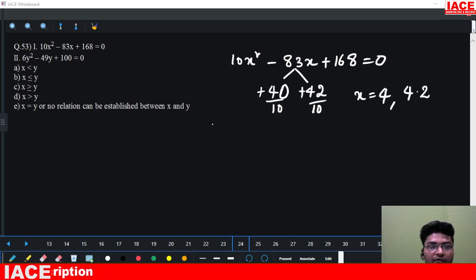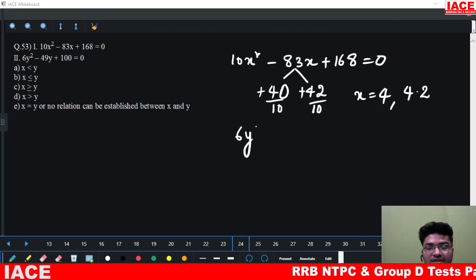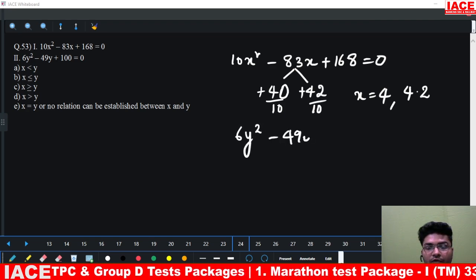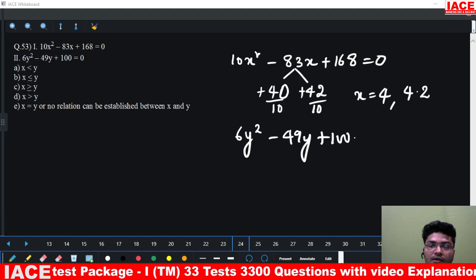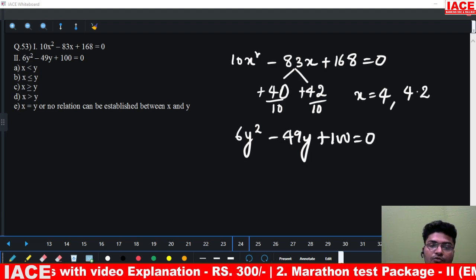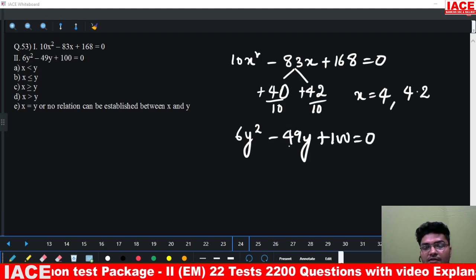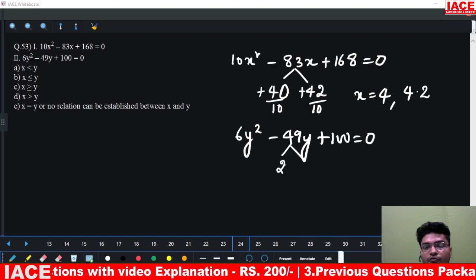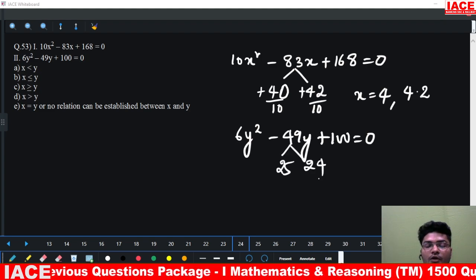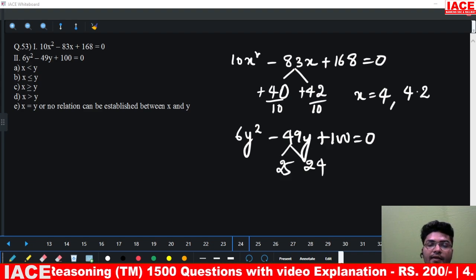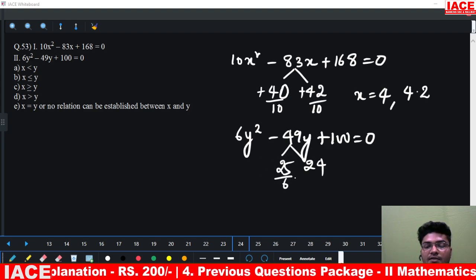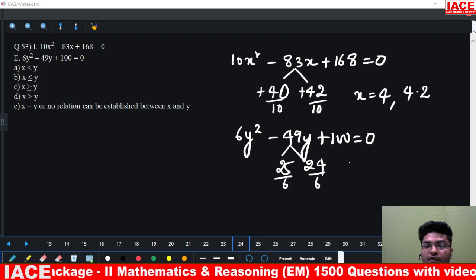Now coming to y value. What is y's equation? 6y square minus 49y plus 100 is equal to 0. 6 into 100 is 600. So this can be divided into 25 and 24. 25 into 24 is 600. Again both are plus. Divided by 6, divided by 6. So we have the y value also.